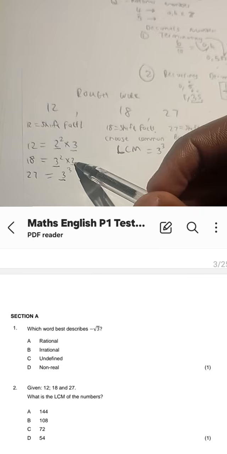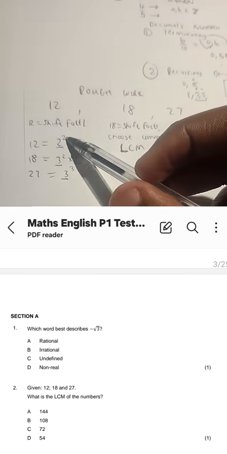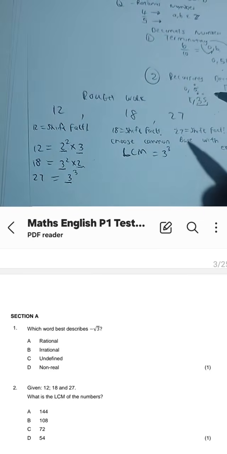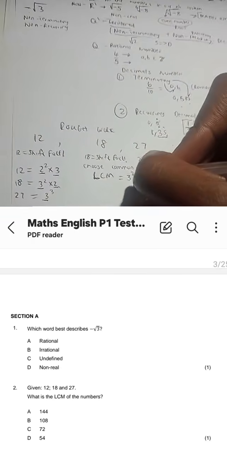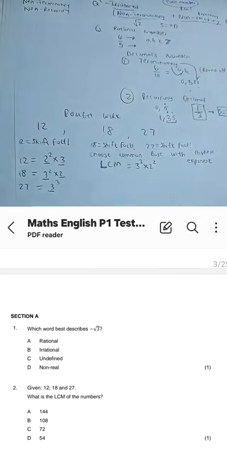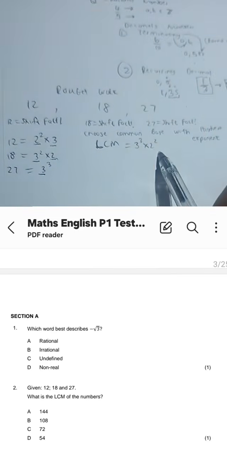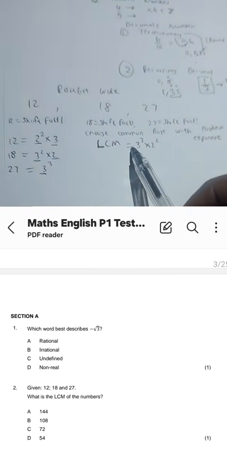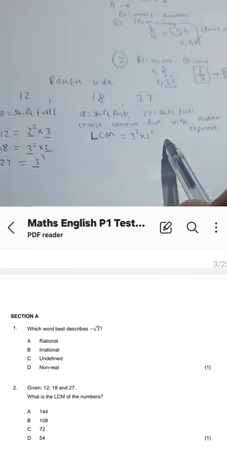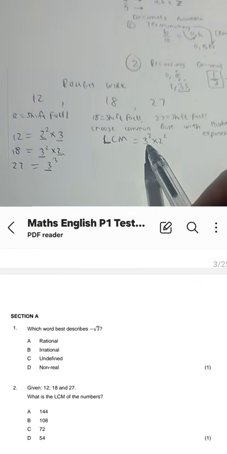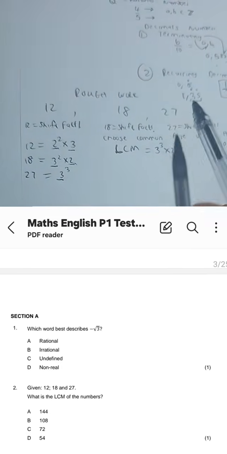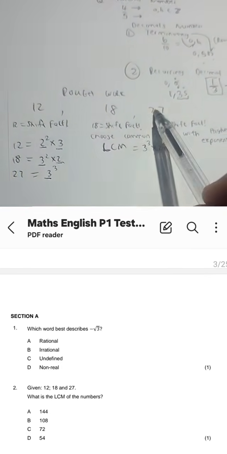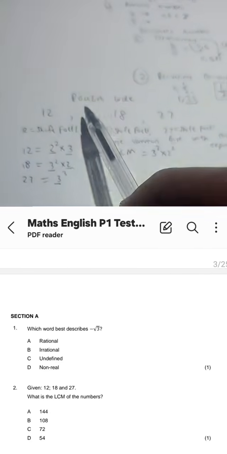So which one, 2 or 2 to the power 2, has the highest exponent? It is obviously going to be 2 to the power 2. We write that, guys, as a product to 3 to the power 3, and all of it is our LCM.